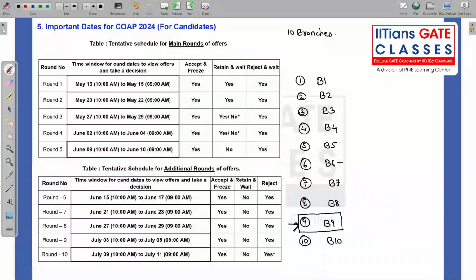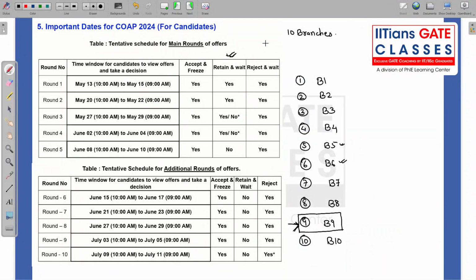You think that you might get B6 or possibly you can get B5 also. Okay, B5 also you think you might get. So there is one more option for you. What you can do, you can press this retain and wait.